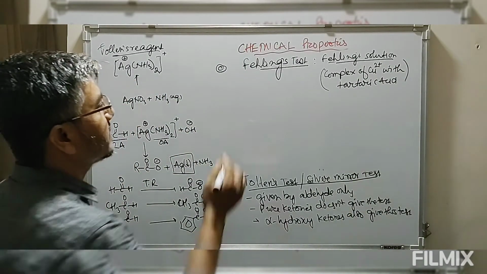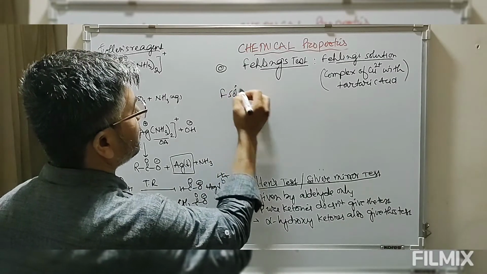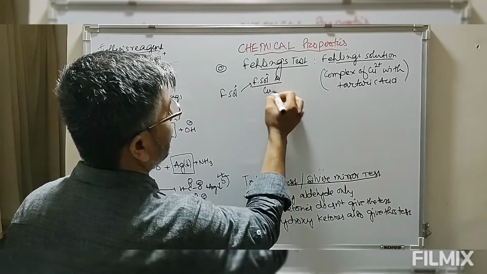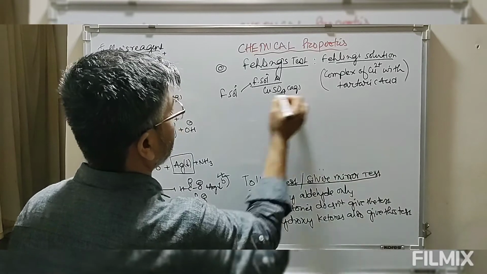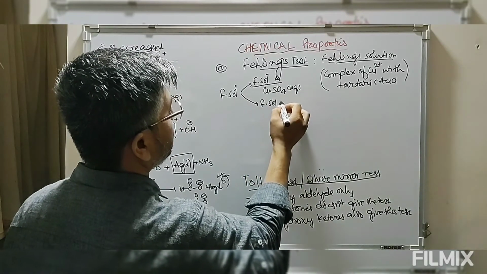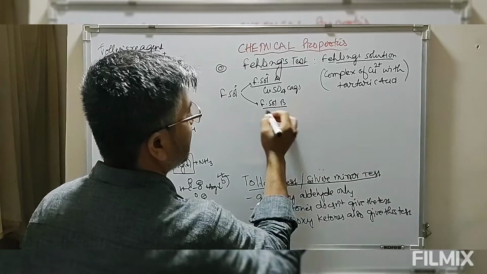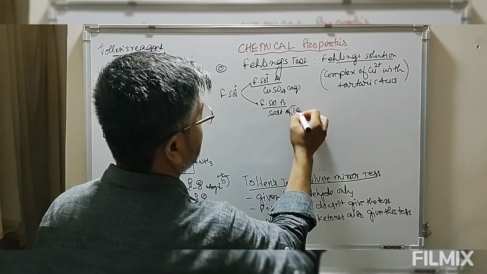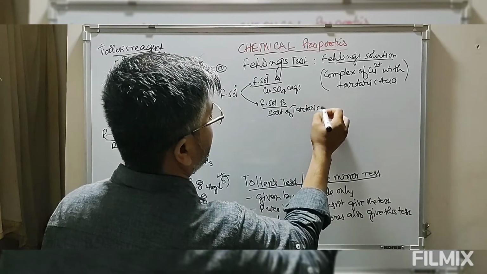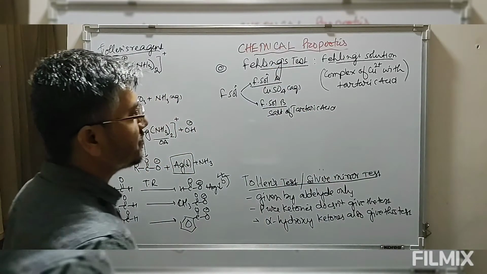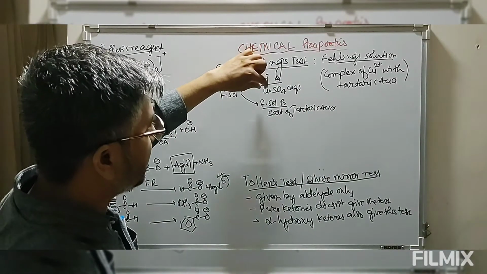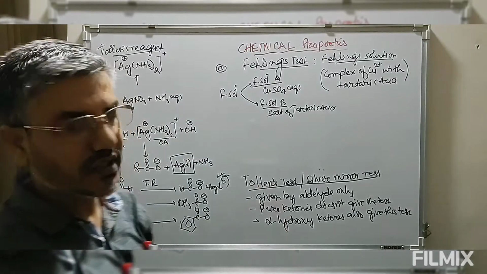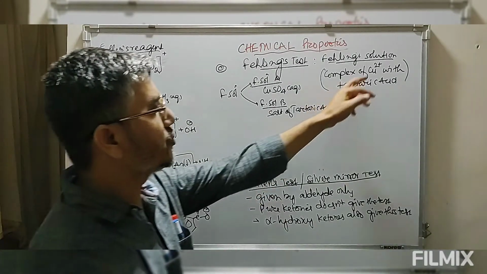Now this Fehling solution contains two parts. Fehling solution A is copper sulfate aqueous solution. Then we have Fehling solution B, which is a salt of tartaric acid, a tartrate. Now when A and B are mixed, this forms a complex between the cupric ion and the tartaric acid, and that complex is what we call Fehling solution.